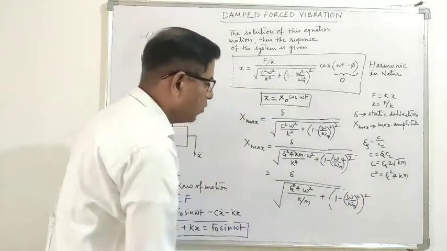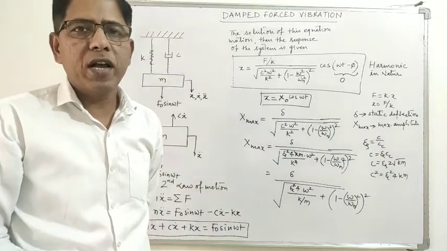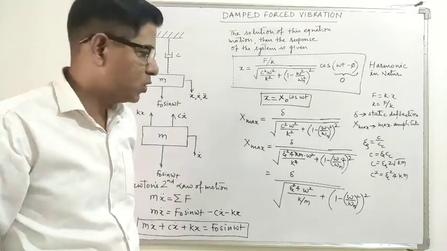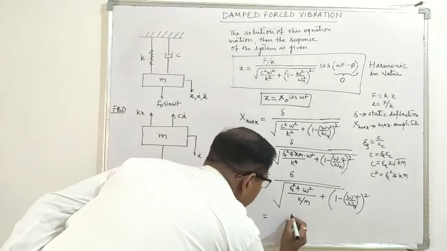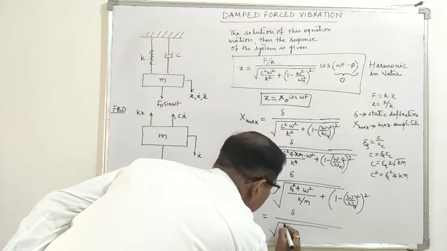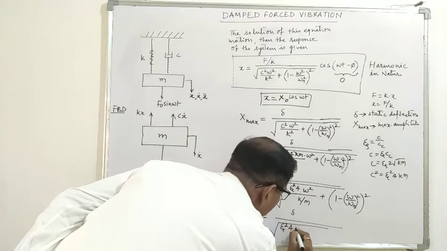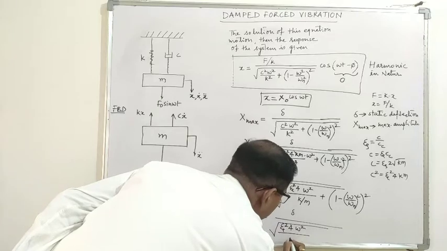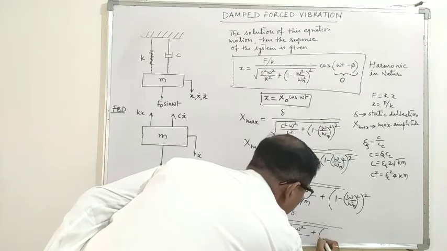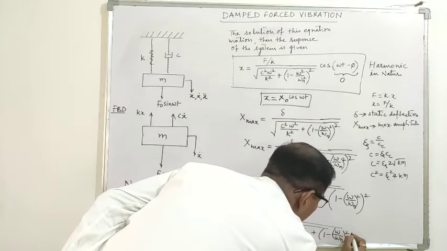So k by m we know is the natural frequency: omega n is given by under root k by m, so k by m is omega n square. So it will be delta upon under root zeta square 4 omega square upon omega n square plus (1 minus omega by omega n) whole square.